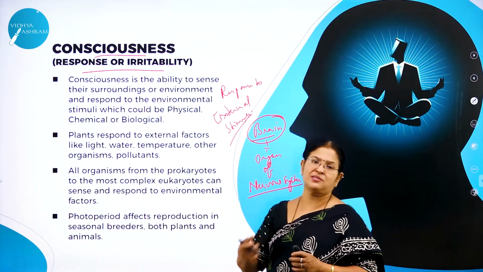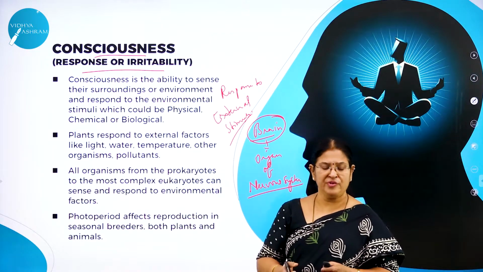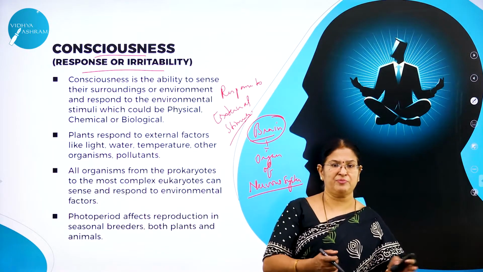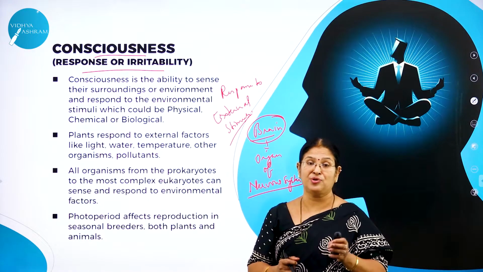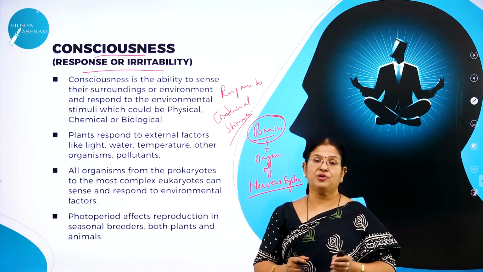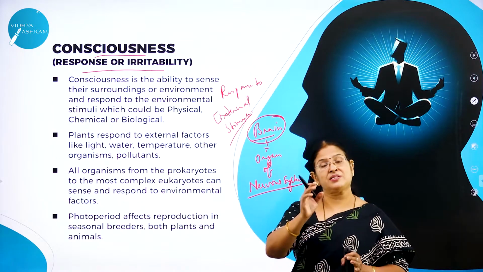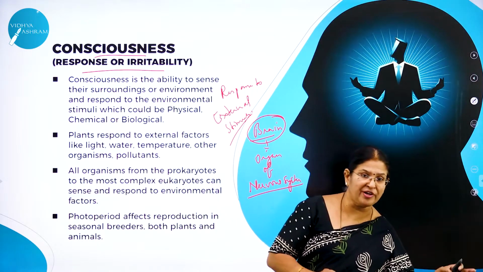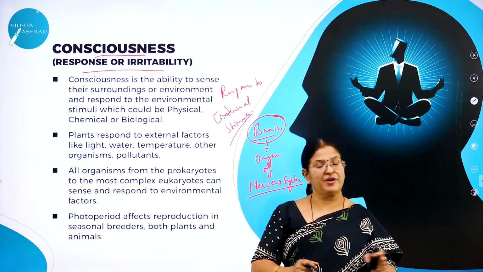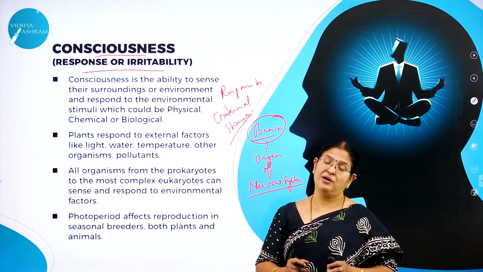For example, a bus is coming in front of you. What do we do? We just move slightly away from the bus. Why? We know it is dangerous. It is going to run over us and we are going to die. So what do we do? We just move. So the bus is called a stimulus, and we move away from the front of the bus, and that is called response.